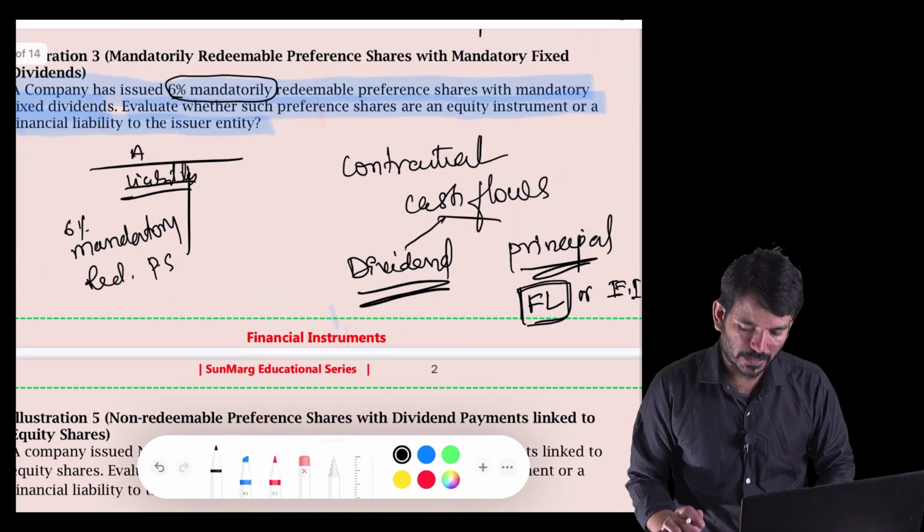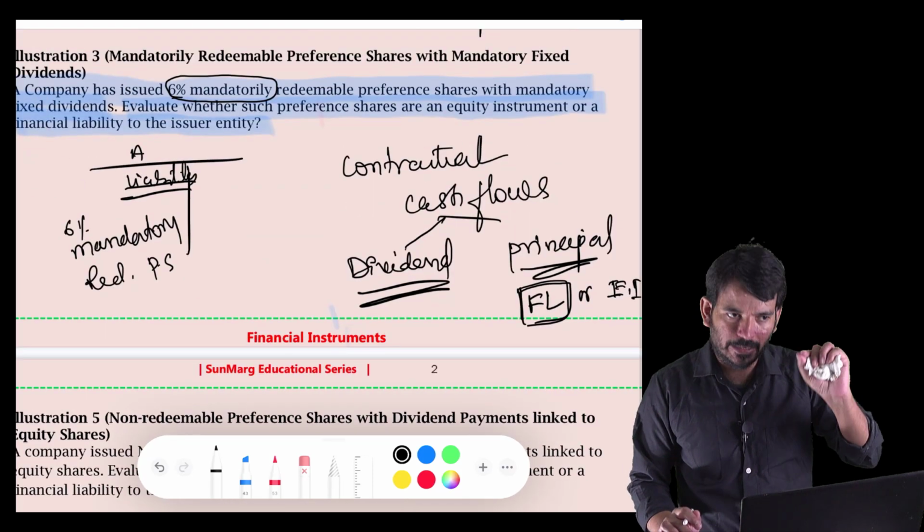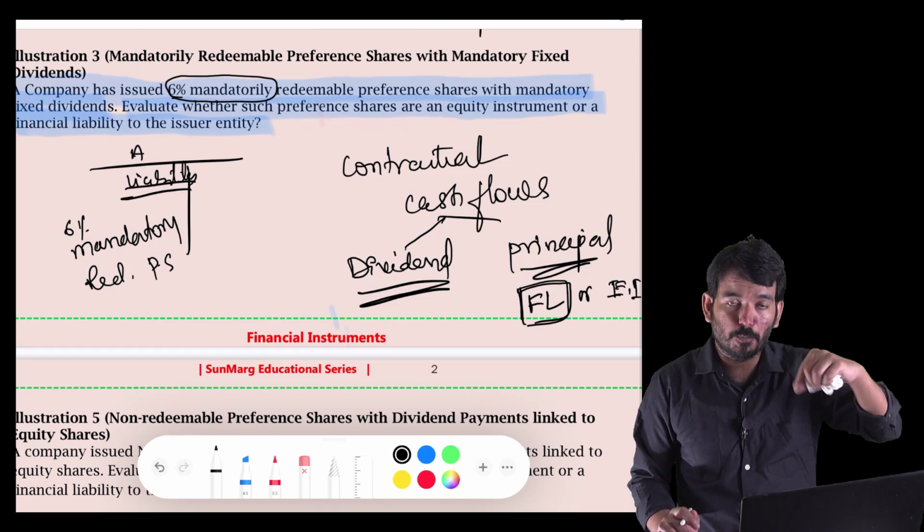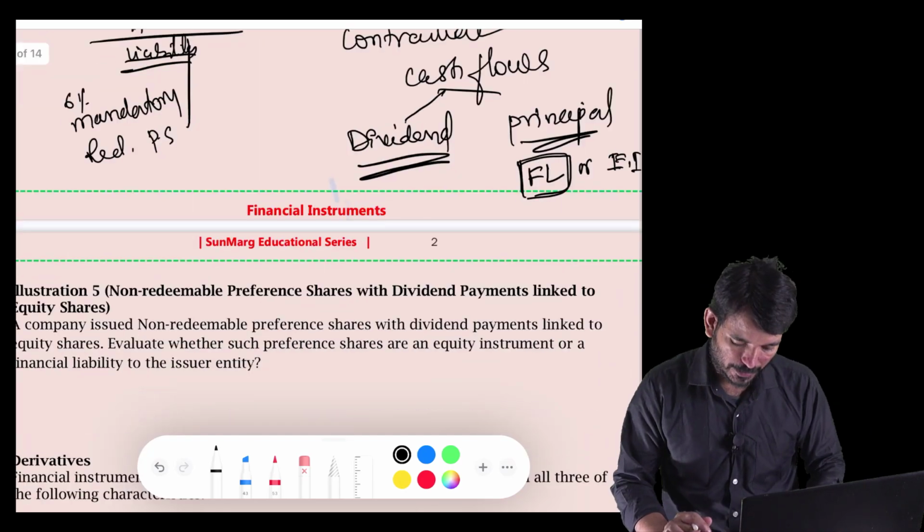So here in this case, it is mandatory. When I am saying mandatorily, this is a compulsion on my part to redeem them. So it is a contractual obligation to pay cash. So it is becoming a financial liability.